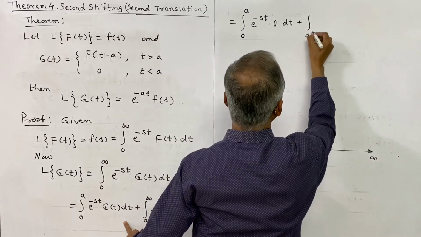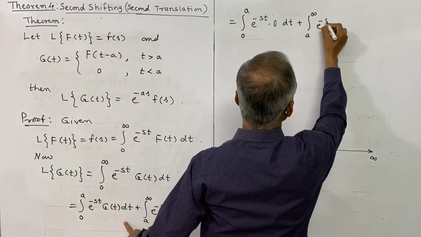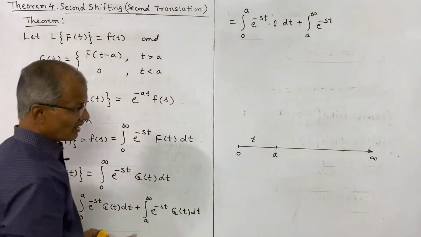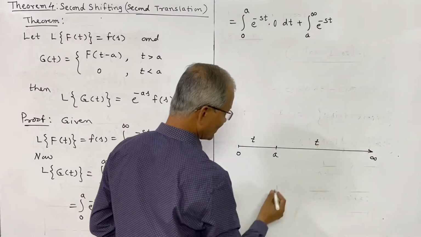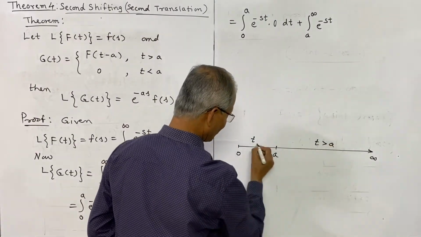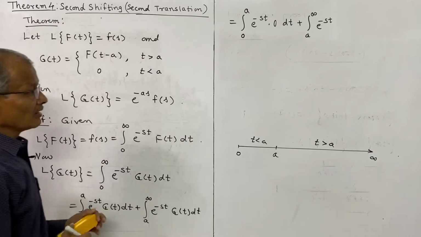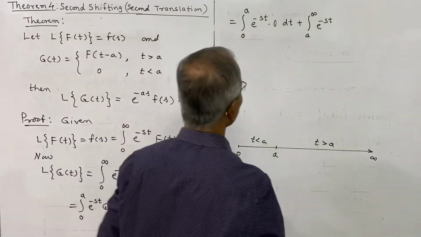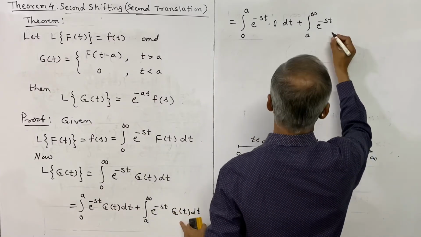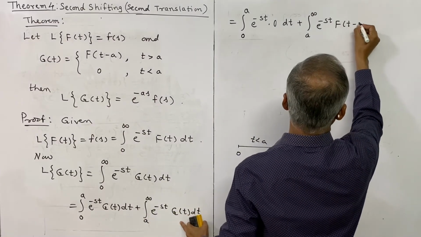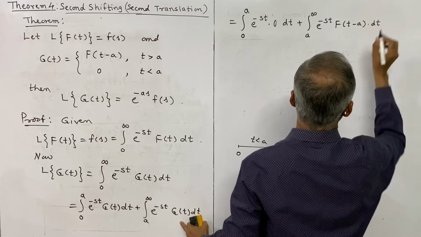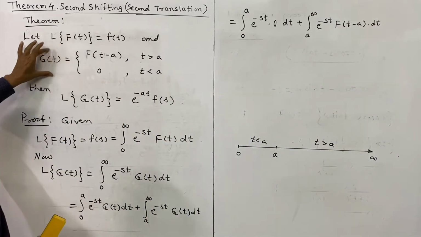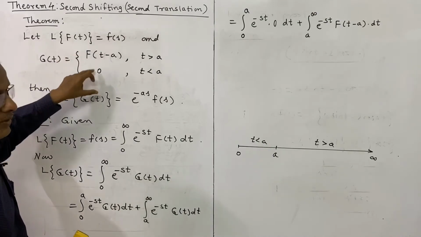plus integral a to infinity e power minus st, and a to infinity means t is greater than a. Here when t lies here, then t is greater than a, and there t is less than a. So when t is greater than a, the value of g is f of t minus a. This is the value of g, f of t minus a into dt. So this is to be noted because the definition of g contains two values.